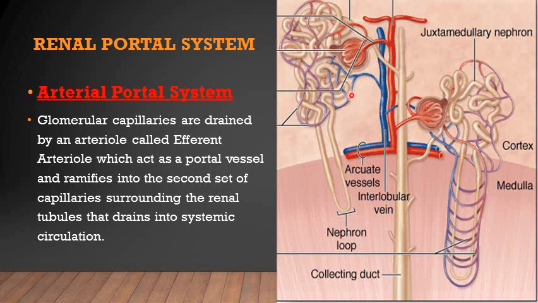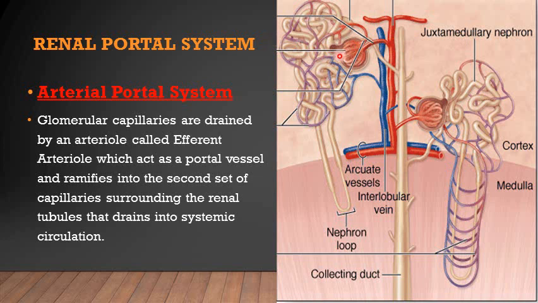Like here you can see this one. Along the renal tubules of the nephron, it ramifies into another set of capillaries, and this is the glomerulus, and again here it ramifies into another set of blood capillaries. This is another nephron.